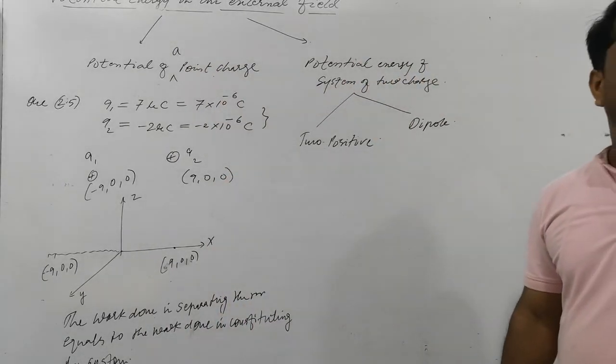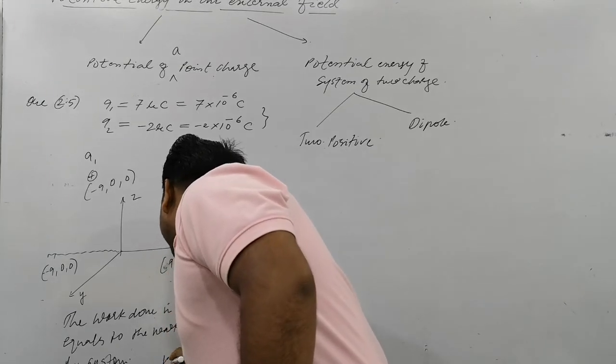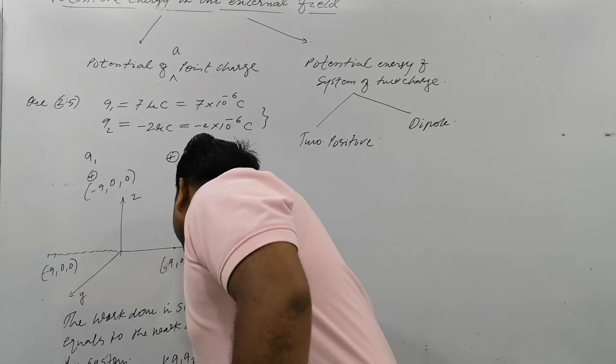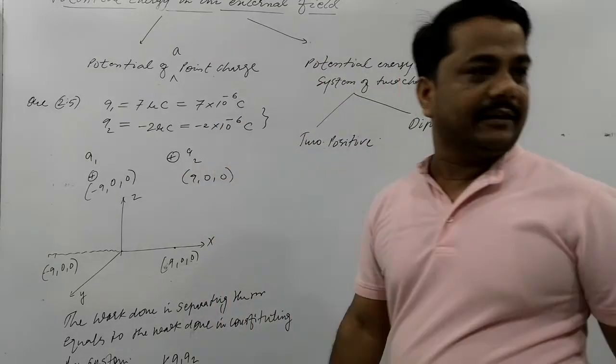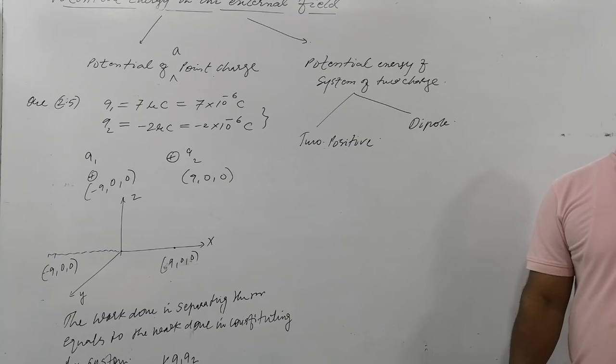So what is the work done? Obviously, W is equal to K Q1 Q2 divided by their distance R21. Is that clear or not? It will be taken negative, but you are just dissociating energy, okay?